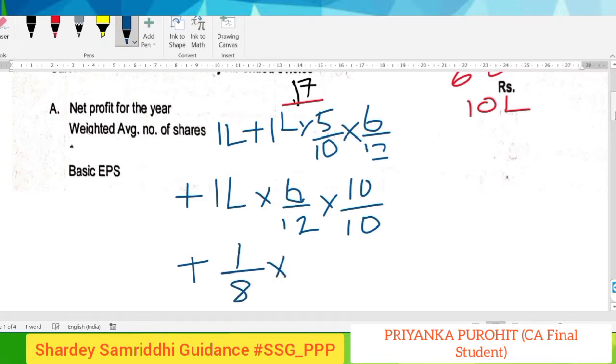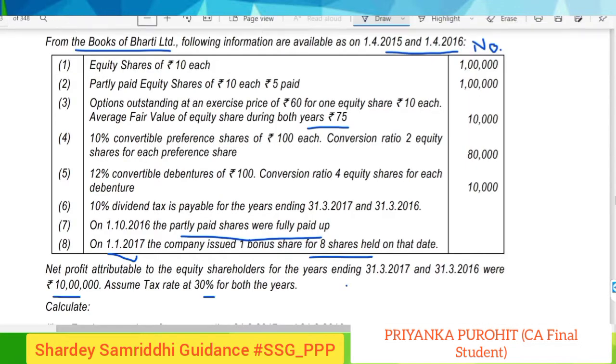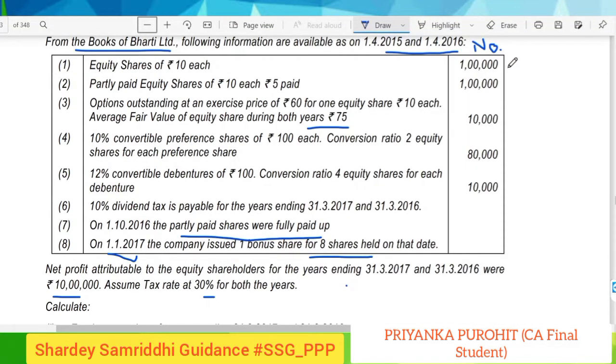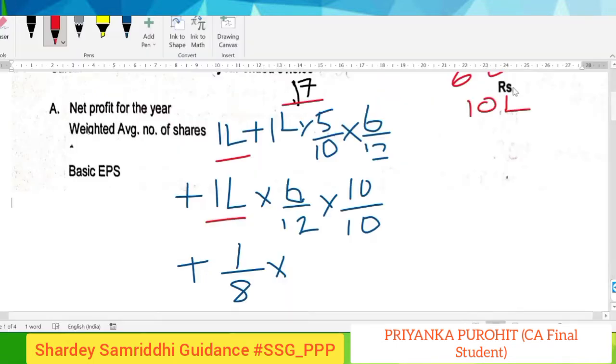And at this point of time, the total number of shares were how much? This 1 lakh equity shares of rupees 10 each, plus another 1 lakh which were converted into fully paid, and this 1 lakh. So it makes the total of 2 lakhs. So for bonus we will take the calculation of 2 lakhs.